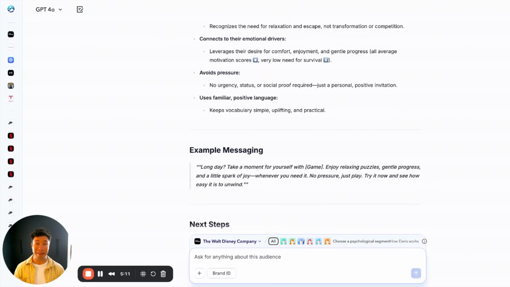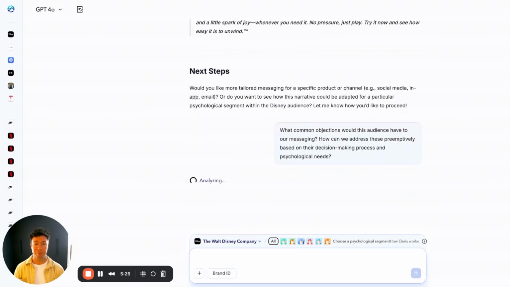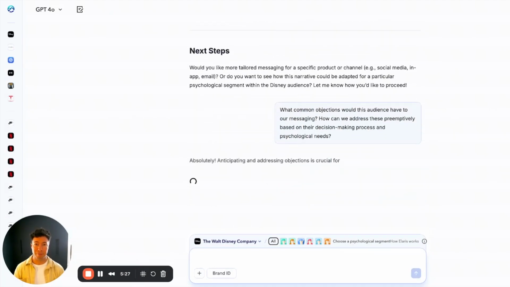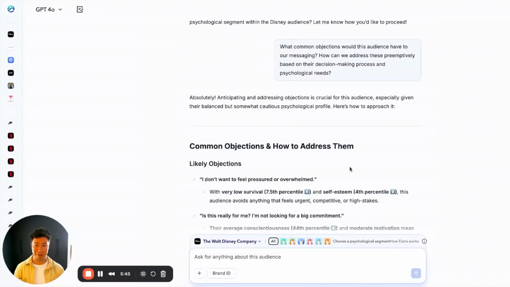Finally, we need to validate this messaging against this audience's objections and decision-making processes. We'll use this prompt to do that. I think this is the most incredible step of this process.